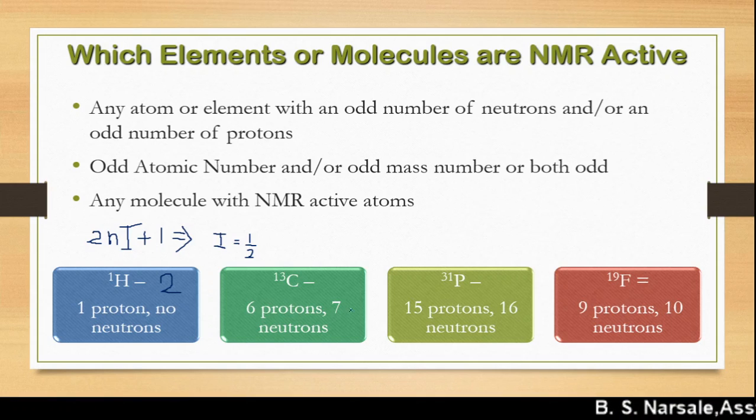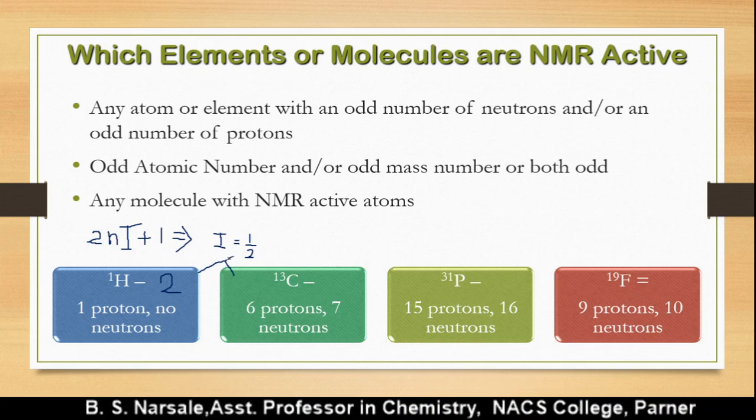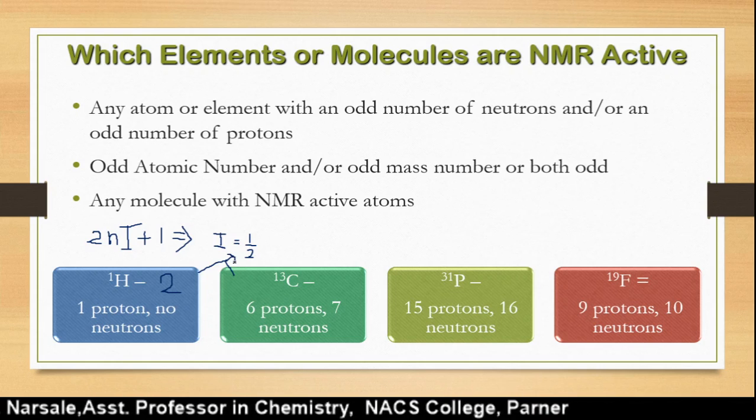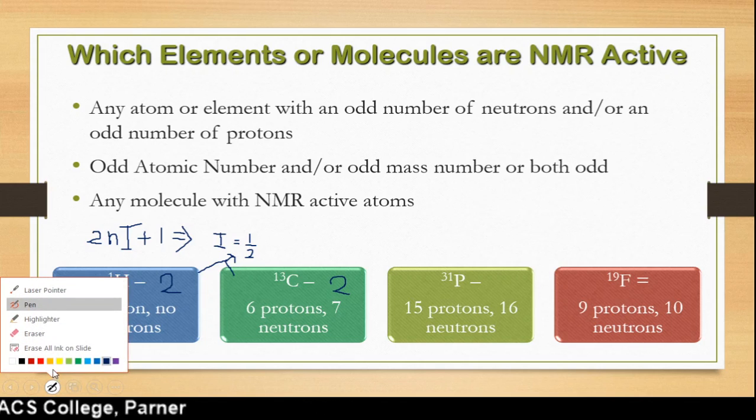Likewise, C13 also has an I value of half. Both C13 and H1 have an I value of half, so the number of allowed spin states is again 2. Then phosphorus-31 also has an I value of half, so again 2 allowed spin states.